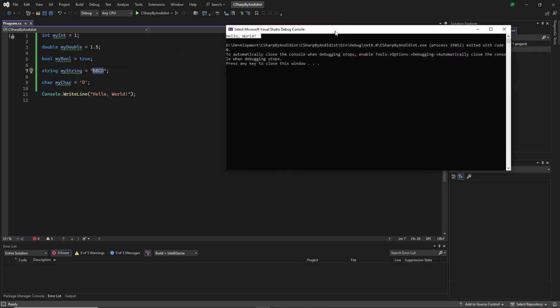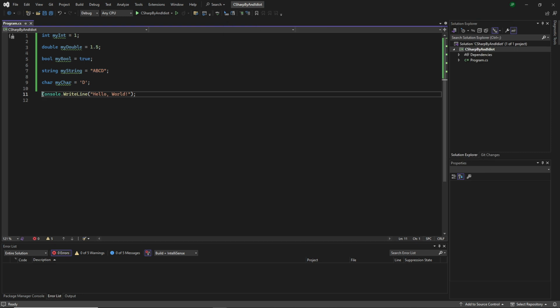I should maybe explain that. We have this command. It is a method built into .NET, where we say Console.WriteLine, and then we give it something called a parameter. We're going to delve into that as well later.